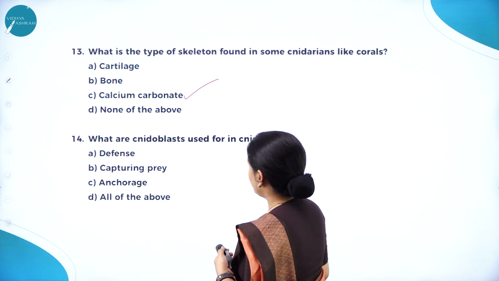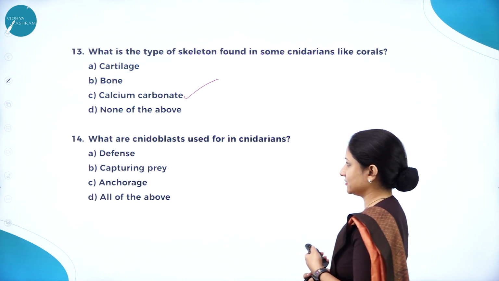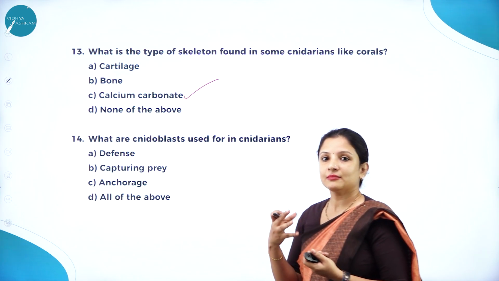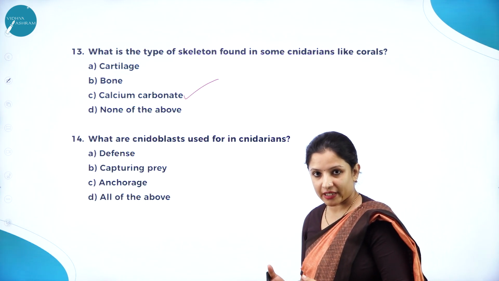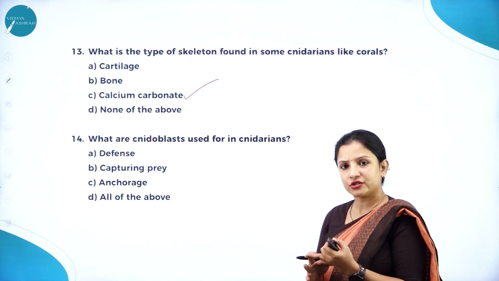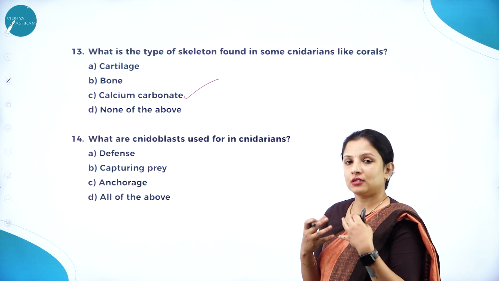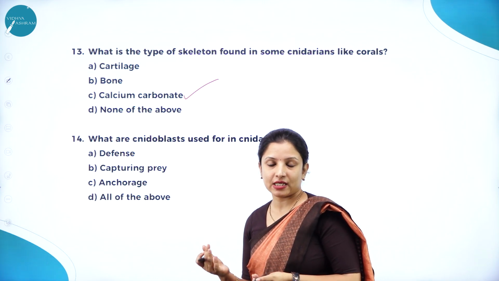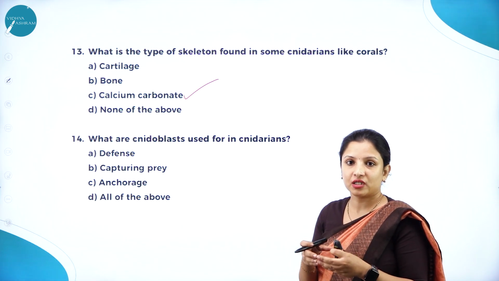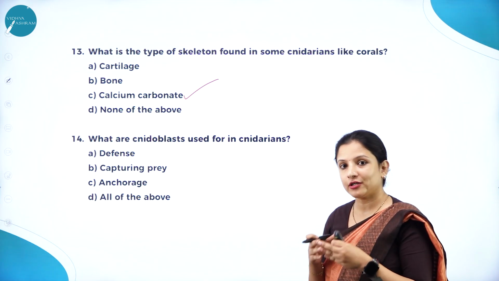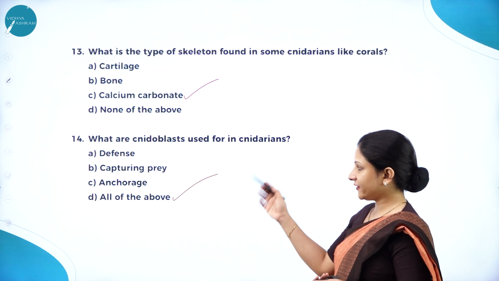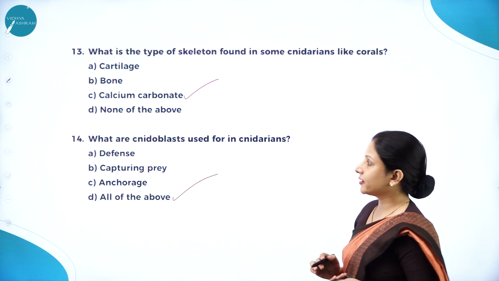Next, what are cnidoblasts used for in cnidarians? So cnidoblasts are nothing but stinging capsules which are used by the cnidarians for defense, for capturing prey, and not just that, if some of the cnidarians, when they are in the polyp form, they have to cling on to one particular substratum. That is for anchorage also it helps. So therefore, all the above is the right answer here: for defense, capturing prey, and for anchorage.